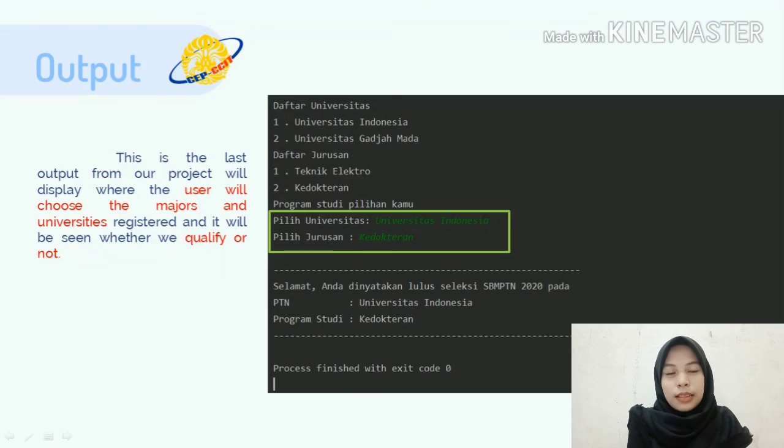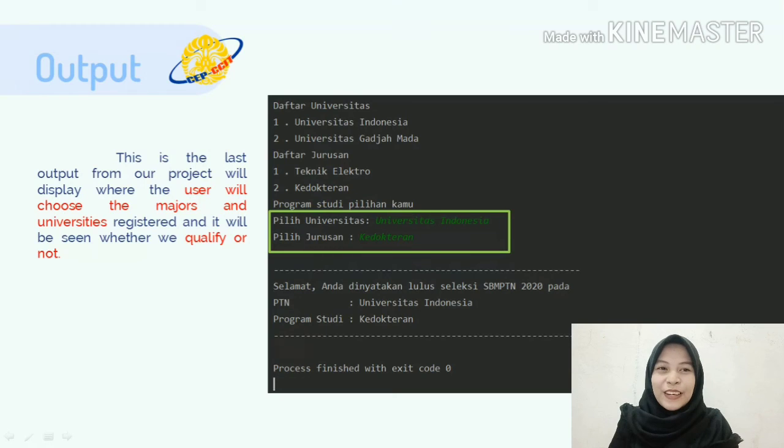Okay, this is the last output from our project. We will display where the user chooses the majors and the university, and it will be seen whether we qualify or not for the majors and the university. You can see the user inputs the university, Universitas Indonesia, and the major, medical.